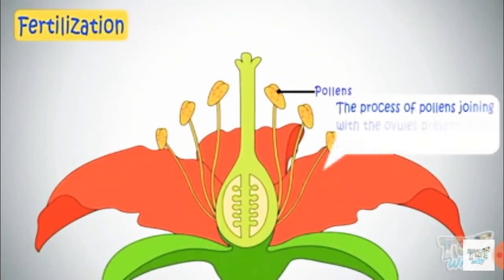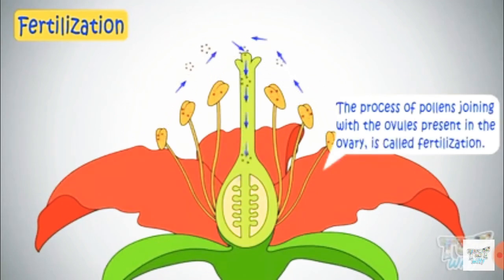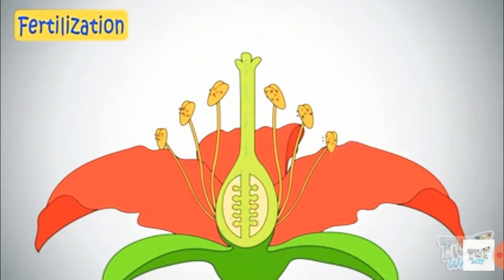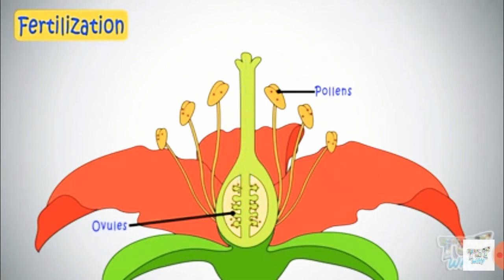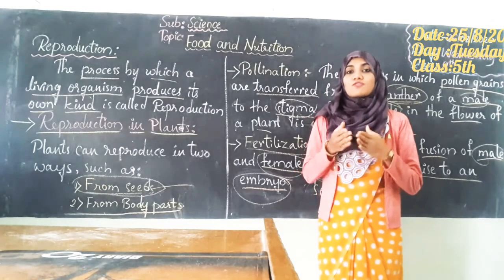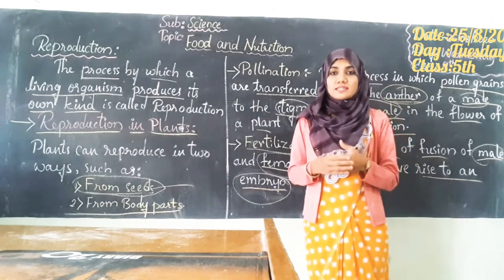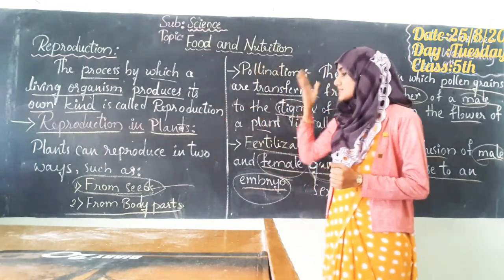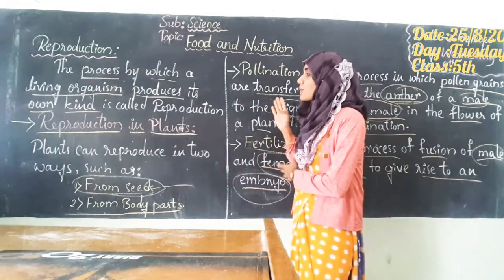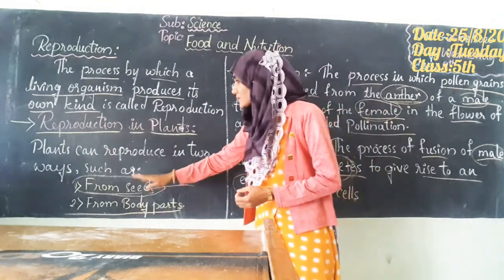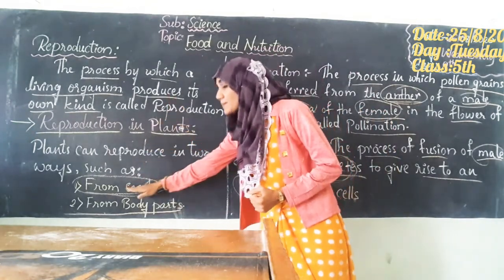When pollen from the anther of a stamen joins with the ovule present in the ovary, we call it fertilization. But when the pollen transfers to the stigma, it is called pollination, and if the pollen grains reach the ovule, then it is called fertilization. So students, from the video, now you have a clear idea about the process of pollination and fertilization. Now we will study reproduction in plants from seeds.